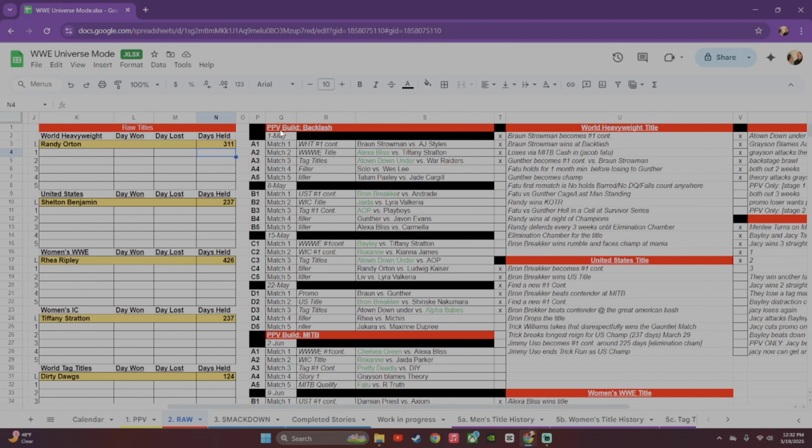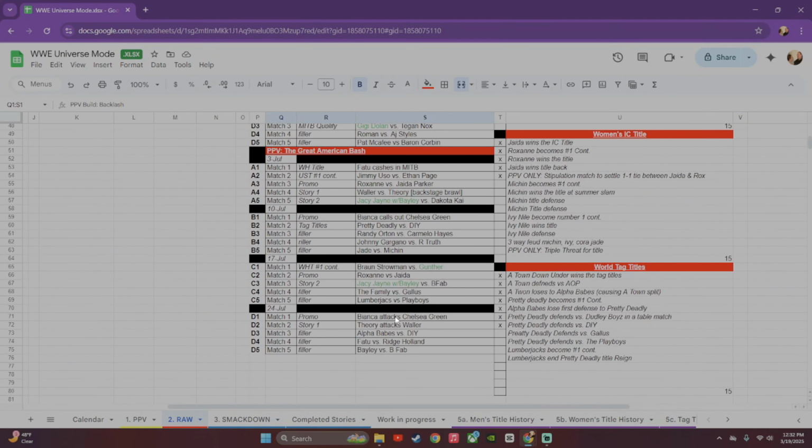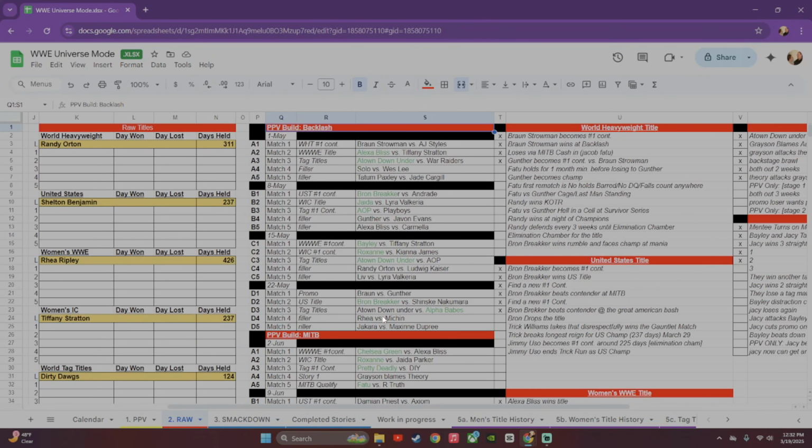So here is my weekly cards, and I'm building towards Backlash on this card. So I do 5 matches, and I label them A1 through A5, because I need to use those letters sometimes. Is there any down here? I have some on SmackDown, I think. But I use those letters sometimes, like I'll put in C4 winner versus Rhea, for example. So that's a way to recall a previous result.